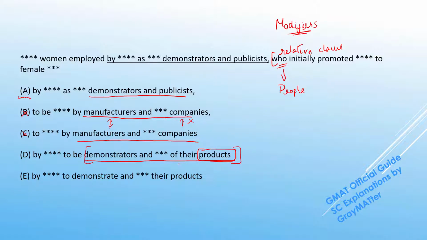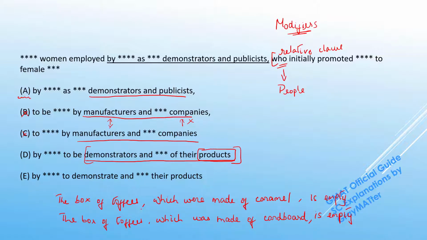prepositional phrases because it says demonstrators and publicists of their products. So if we have a prepositional phrase followed by a relative clause, the relative clause could be referring back to any of the nouns, and that totally depends on the logic of the relative clause. So for example, consider these two sentences. The box of toffees which were made of caramel is empty. The box of toffees which was made of cardboard is empty.